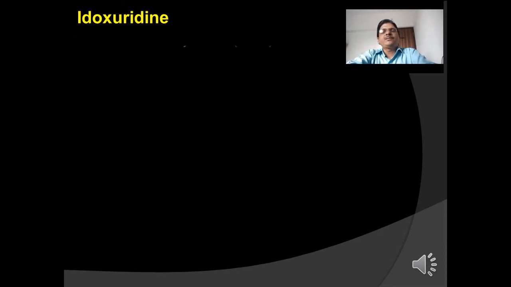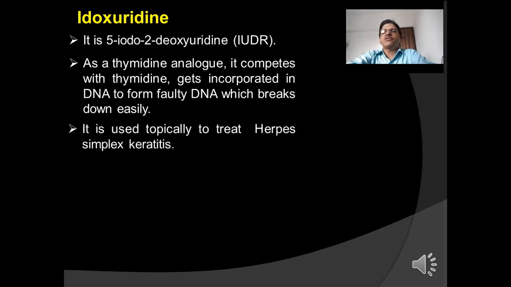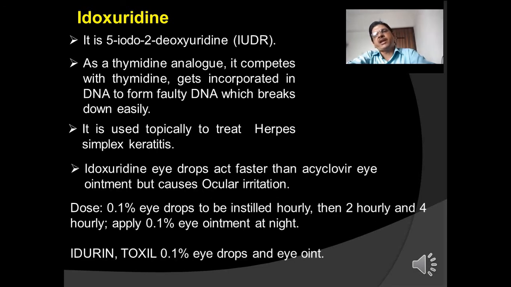Now, idoxuridine. Idoxuridine is a 5-iodo-2-deoxyuridine. It is a thymidine analog, so it competes with thymidine, gets incorporated in DNA to form faulty DNA which breaks down easily. It is used topically to treat herpes simplex keratitis. Idoxuridine eye drops act faster than acyclovir eye ointment but cause ocular irritation.